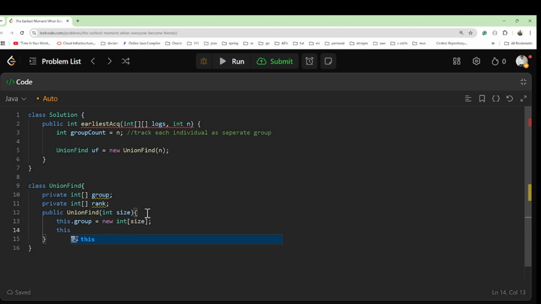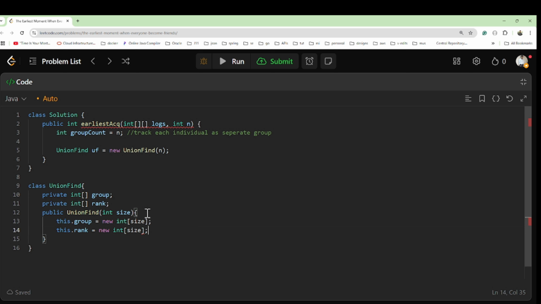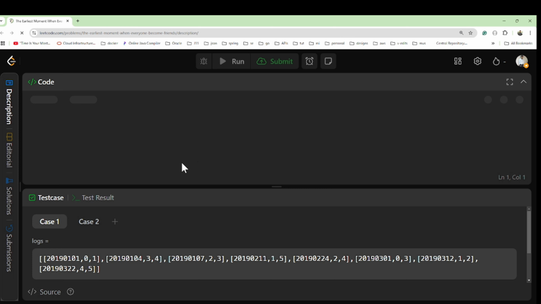Then we'll create this.rank as new int of size, like this. So how many groups are there? The number n, the number of people we have been given, will be passed here. You got my point? Like that we will do. Okay, let me reload this one. It looks a little slow, so I thought to reload it. Let me increase the font here.